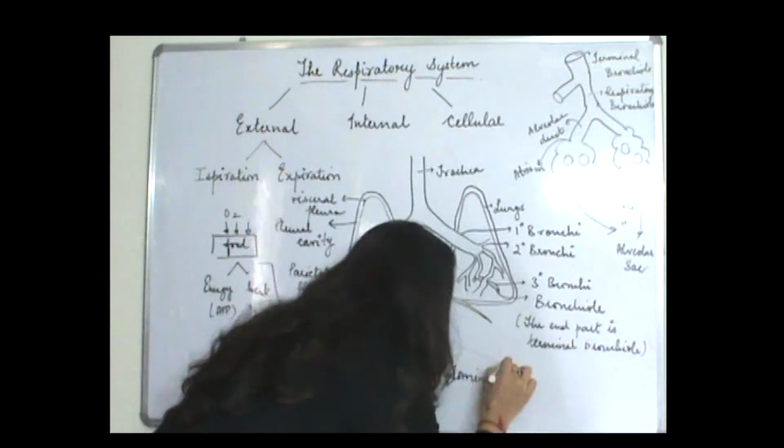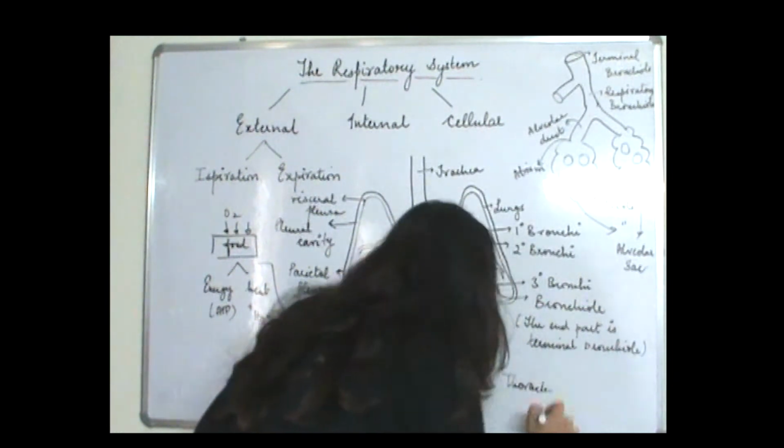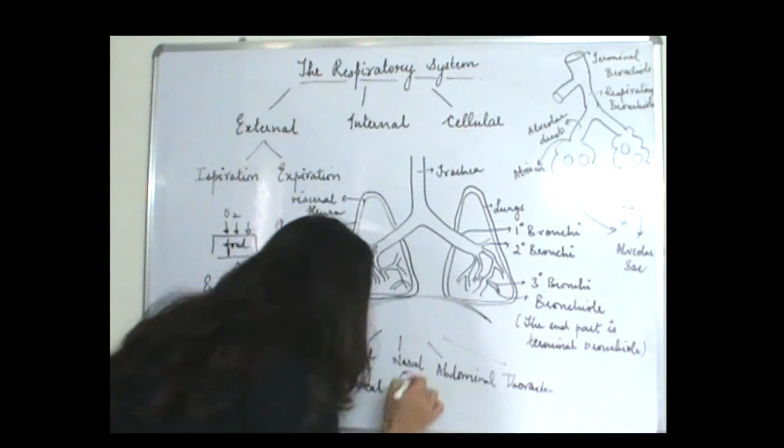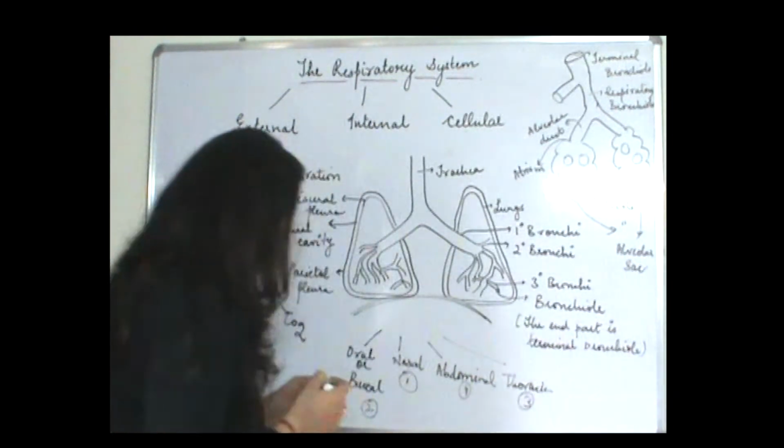I'm not writing it in sequence, guys. Then is thoracic. So the sequence will be, first comes the nasal cavity, then comes the oral or buccal cavity, then comes thoracic cavity, and then comes abdominal cavity, right?